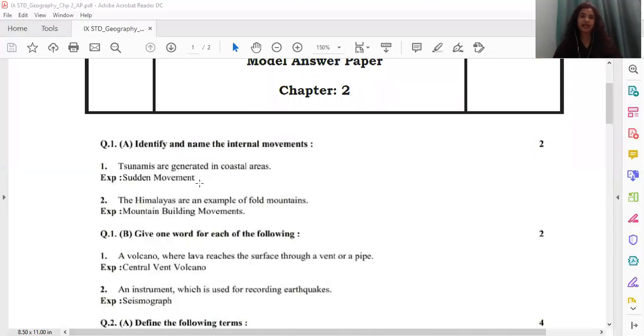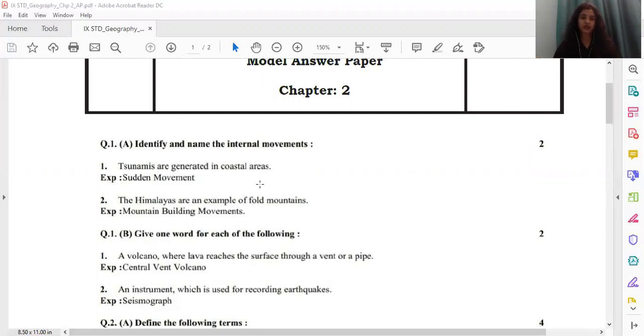The first one, tsunamis are generated in the coastal areas. On the next line, you all will write the answer, sudden movement. 1 mark for this. And the second one, the Himalayas are an example of fold mountains. On the next line, you all will write the answer, mountain building movement or orogenic movement. Again, 1 mark for this answer.